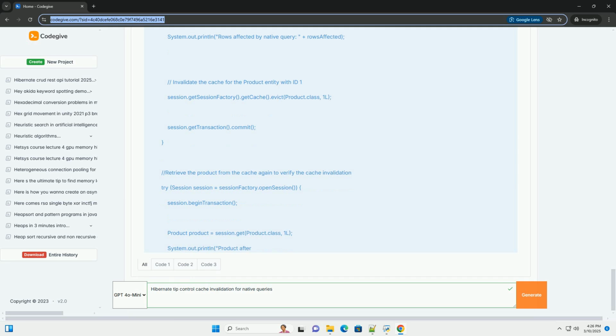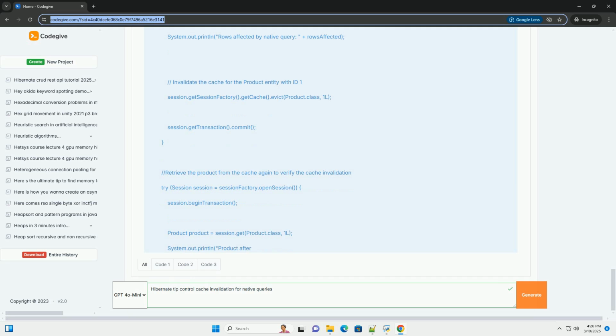If you subsequently retrieve the product with ID equals 1 through Hibernate, for example using session.get(Product.class, 1), you'll get the stale data from the second level cache, not the updated price from the database. This is where effective cache invalidation strategies become indispensable.